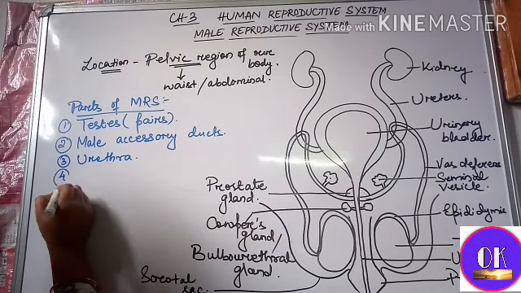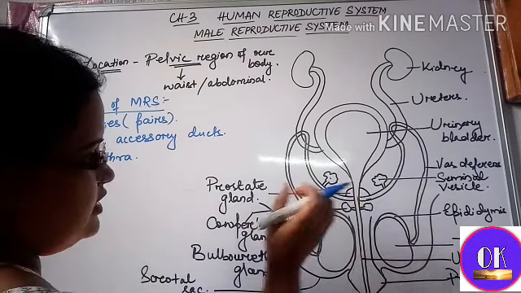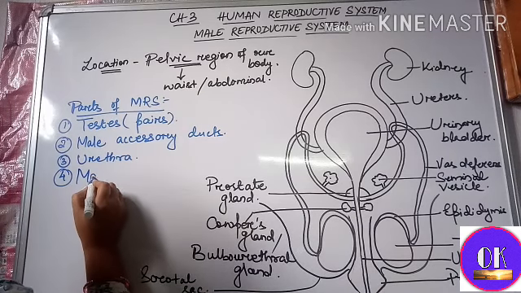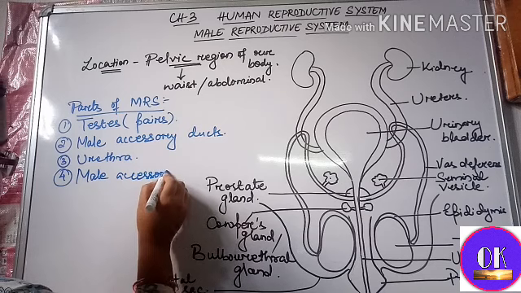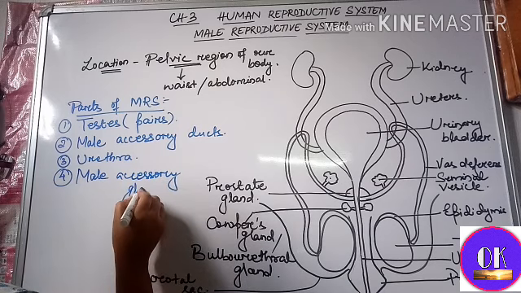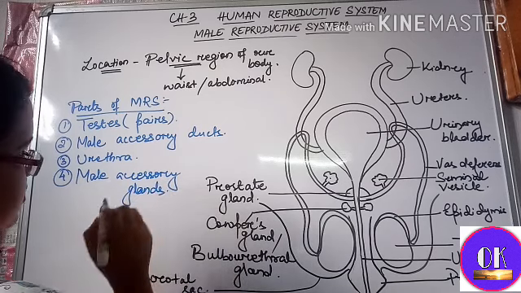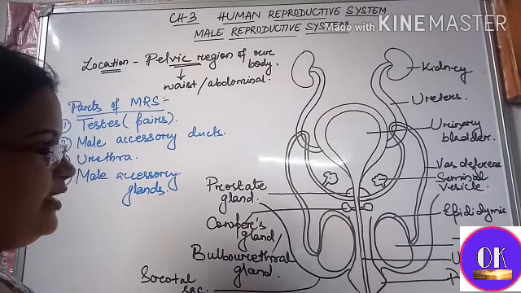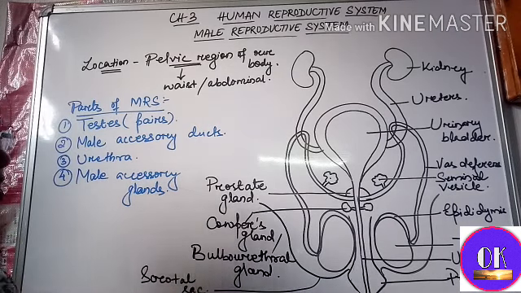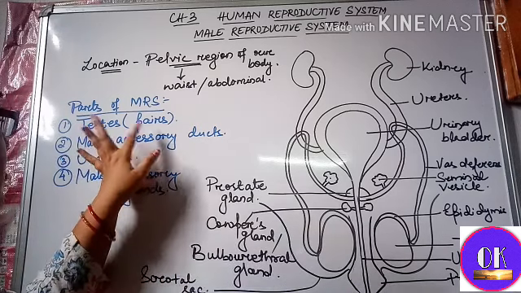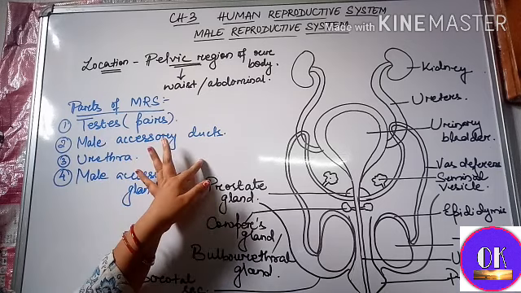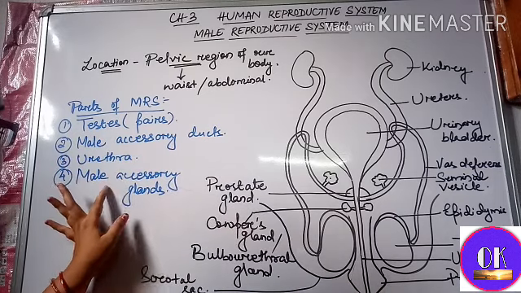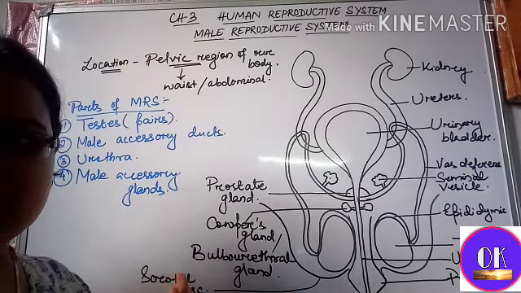And number 4, some glands are present, which are known as the male accessory glands. So in total the male reproductive system can be divided into 4 categories: the testes, which occur in pairs, the male accessory ducts, the urethra, and at last the male accessory glands.